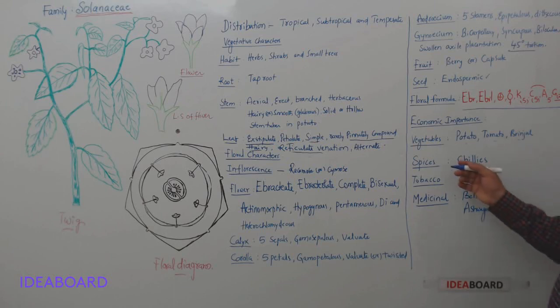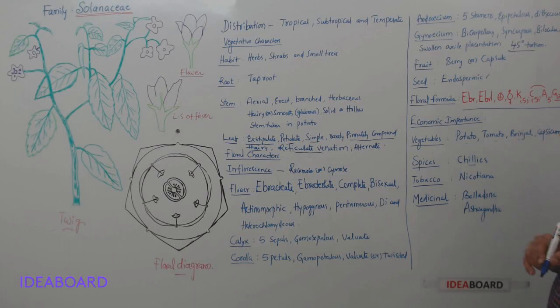Chilies belong to the spices, and here I am writing capsicums, belongs to this family, chilies. And also a fumigatory plant, that is Nicotiana tabacum, which is used for making cigarettes, cigars, and other things.